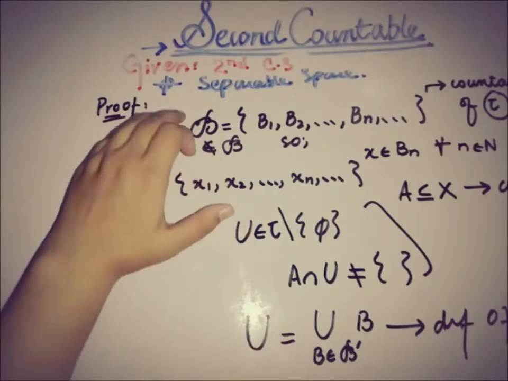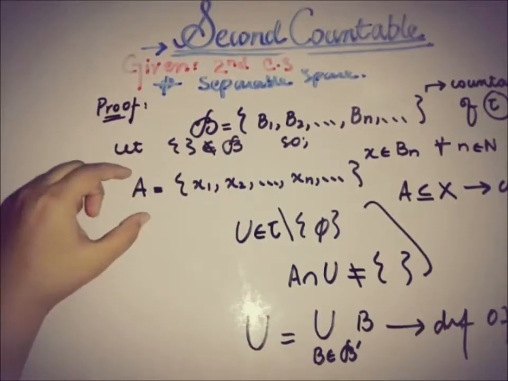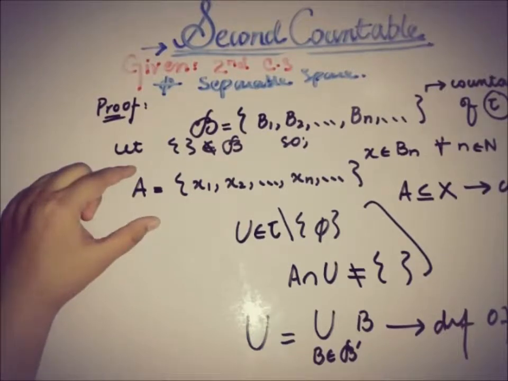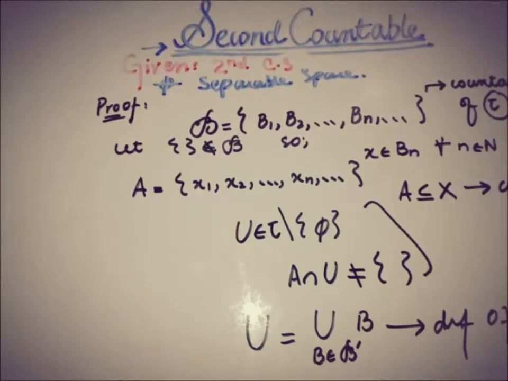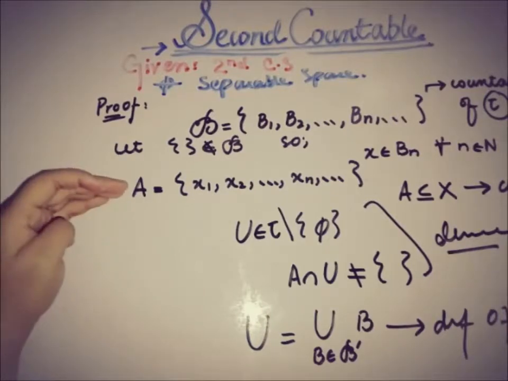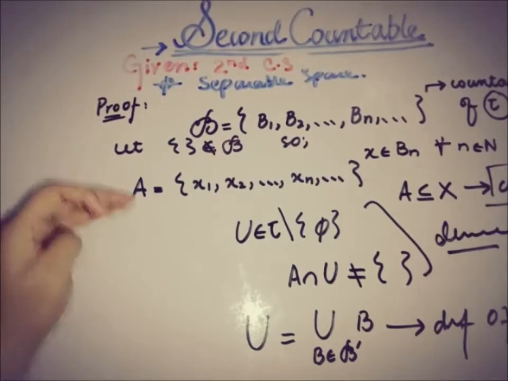We're using only the elements of the basis to prove that the subset A of X is countable and dense. So this is the definition of the dense set. This implies that A, that is a subset of X, is countable and is also a dense set.